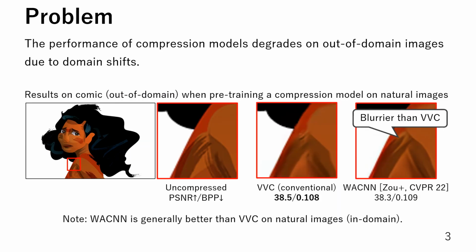In addressing universal deep image compression, we encounter a problem that the performance of compression models degrades on out-of-domain images due to domain shifts. Here, we show an example of a comic image when pre-training a compression model on natural images. We can see that the result of WACNN is blurrier than that of VVC, even though WACNN is generally better than VVC on in-domain images.